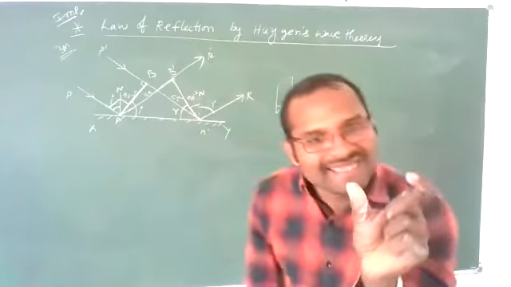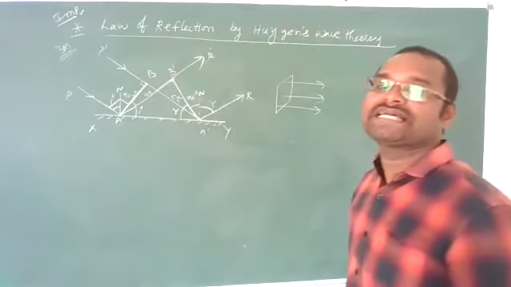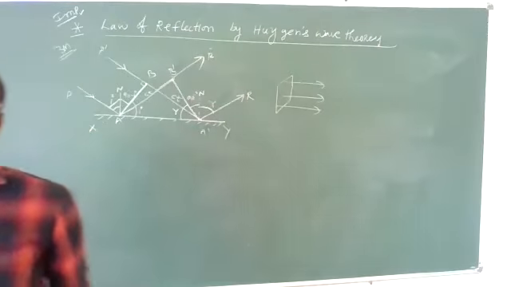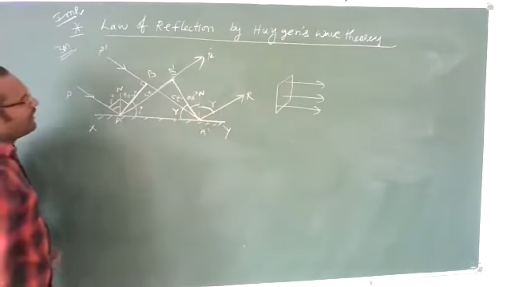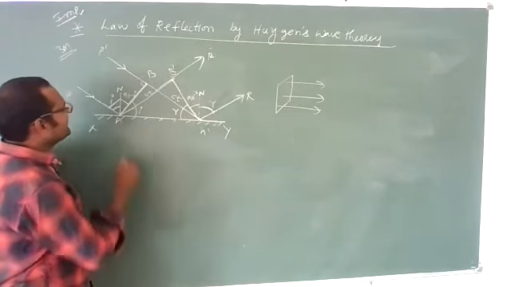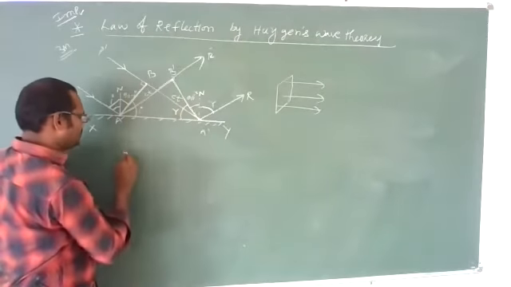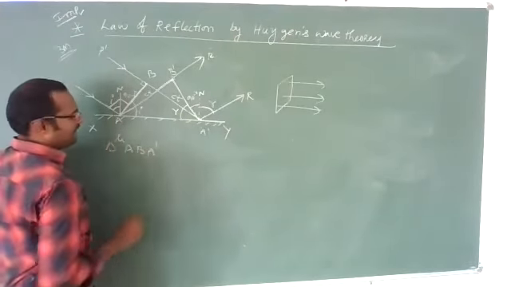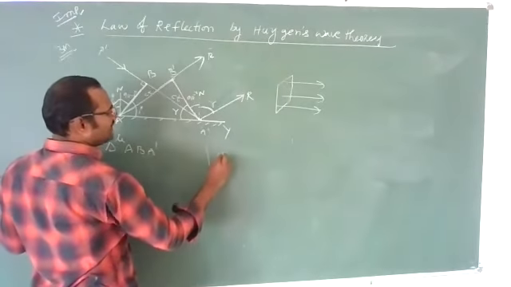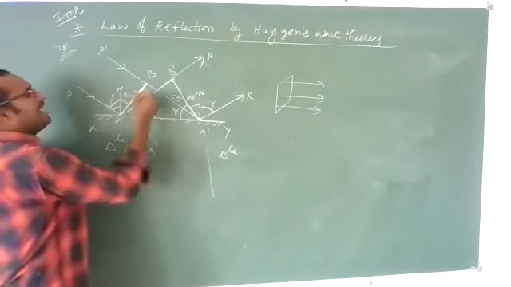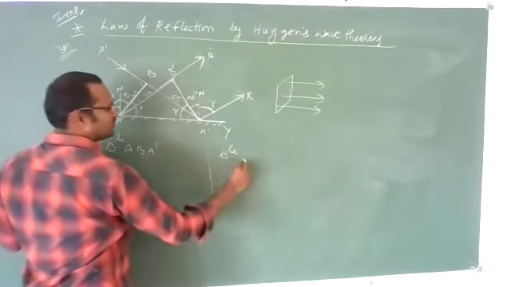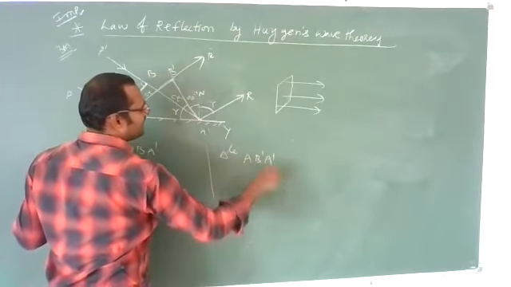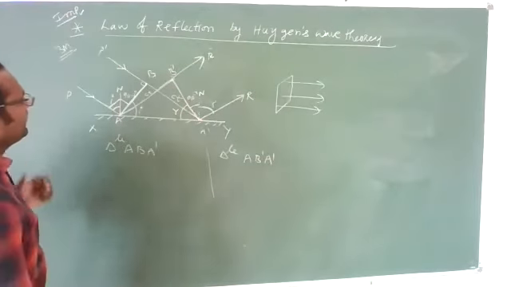Are you getting that angle? These small angles are important. You should explain all these things. Now, see triangle A, B dash, A dash and triangle A, B, A dash. Okay? Now, see,